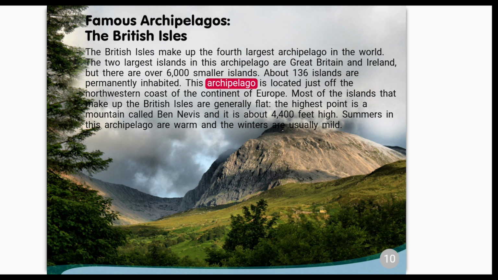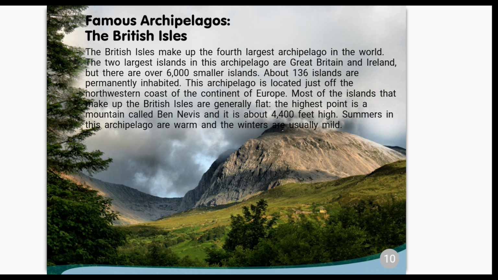This archipelago is located just off the northwestern coast of the continent of Europe. Most of the islands that make up the British Isles are generally flat. The highest point is a mountain called Ben Nevis, and it is about 4,400 feet high. Summers in this archipelago are warm, and the winters are usually mild.